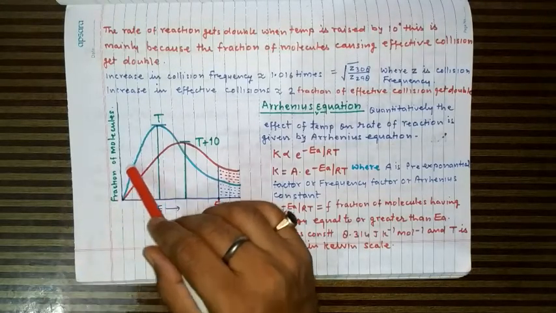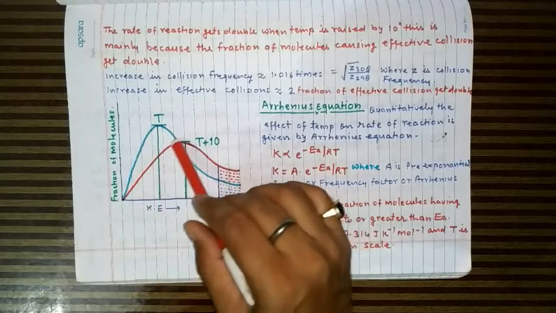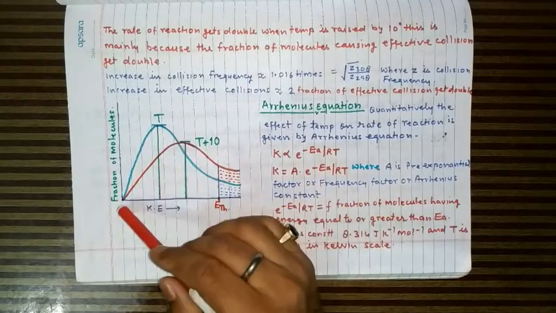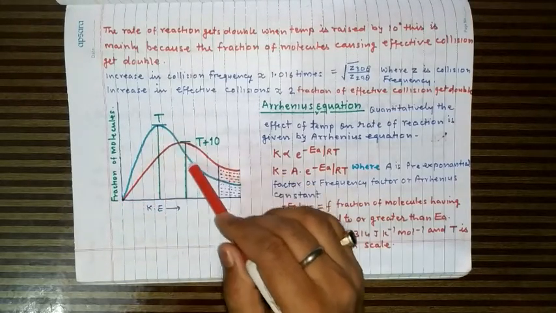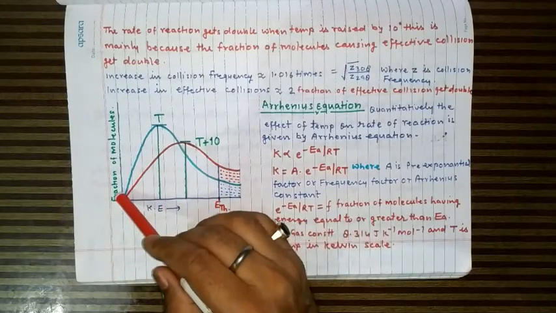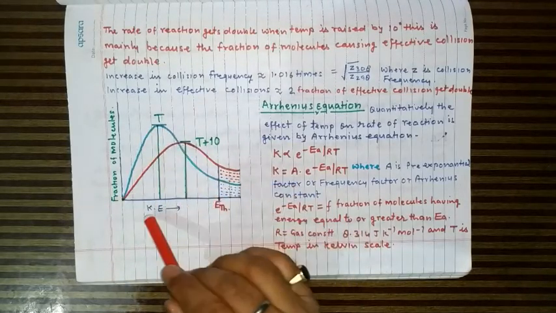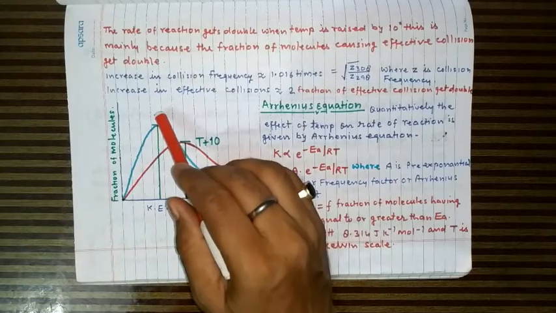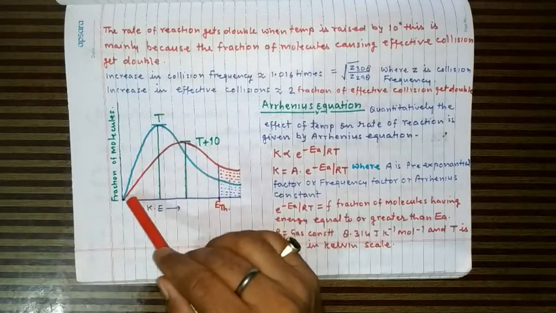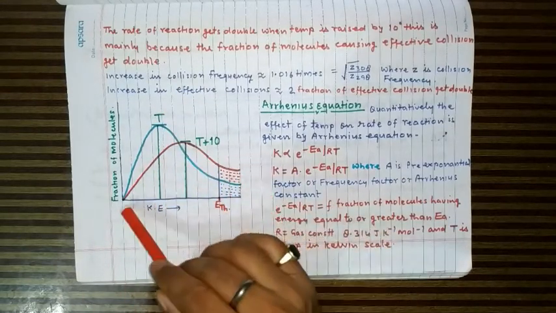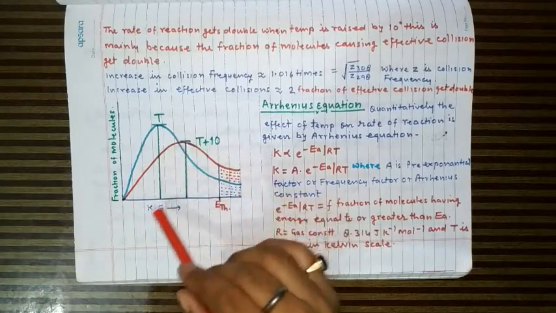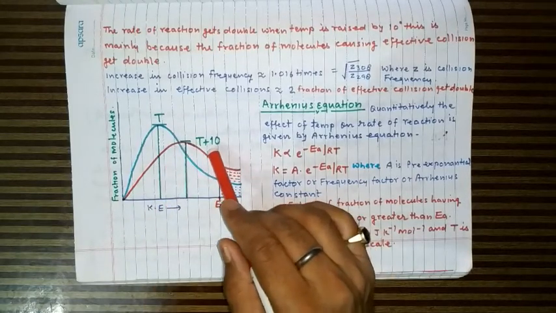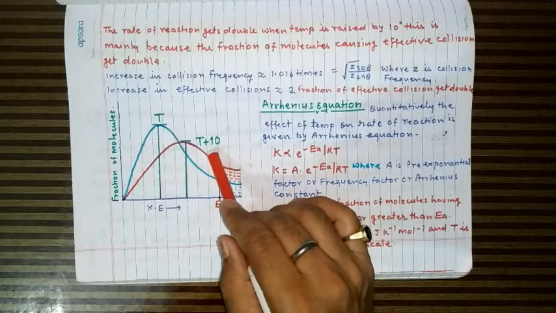So we get this type of graph, and now it is plotted at two different temperatures. This blue line indicates the variation of fraction of molecules with the kinetic energy at some temperature T, and then this red line indicates the variation of fraction of molecules having different kinetic energy at T plus 10 degree temperature.